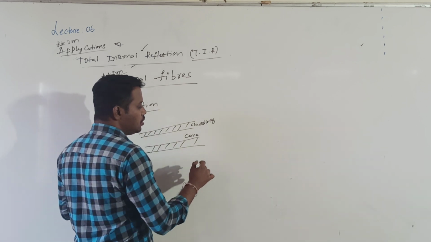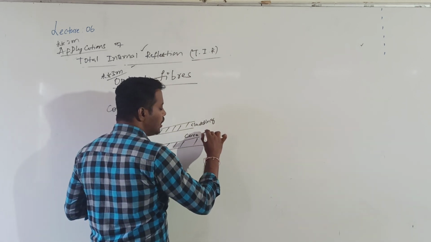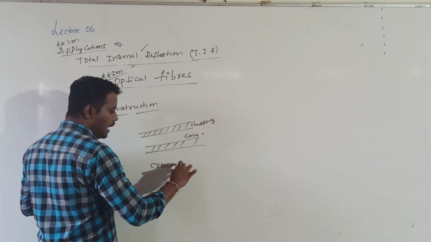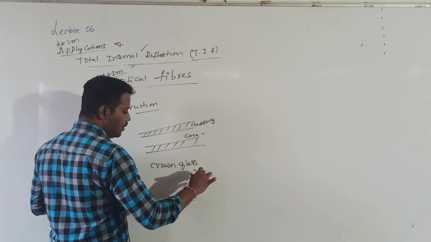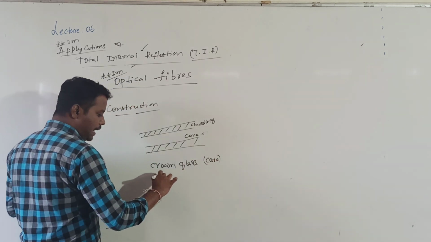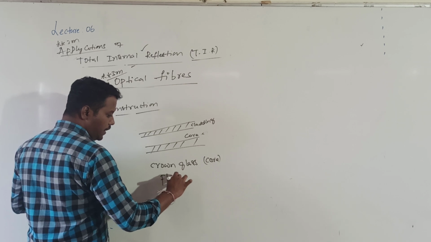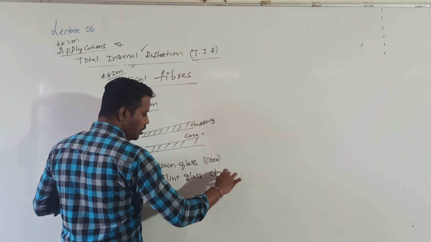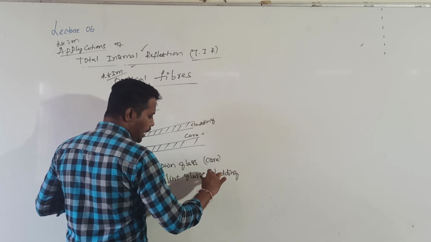Generally crown glass will be used for the core, and flint glass will be used for the cladding.